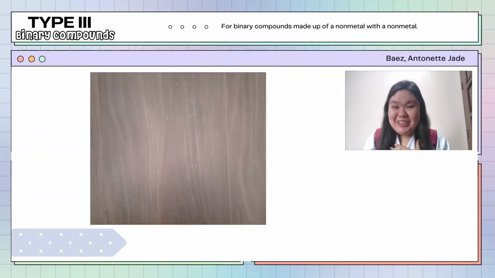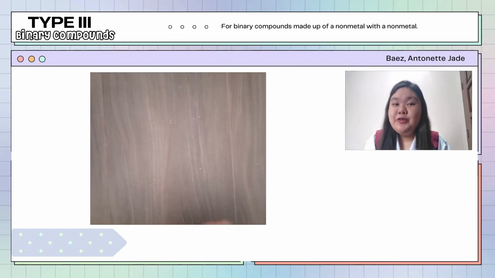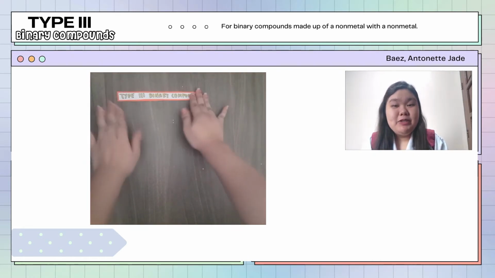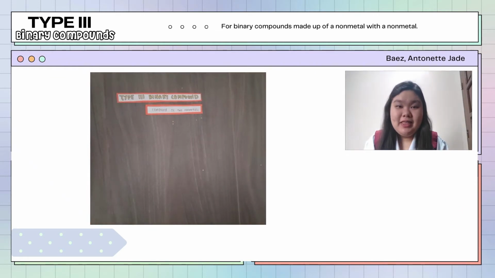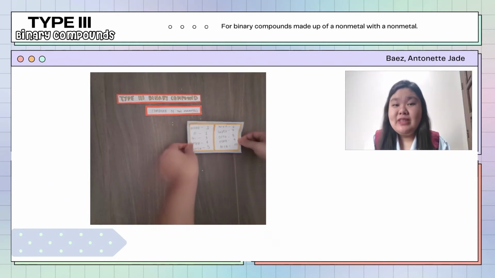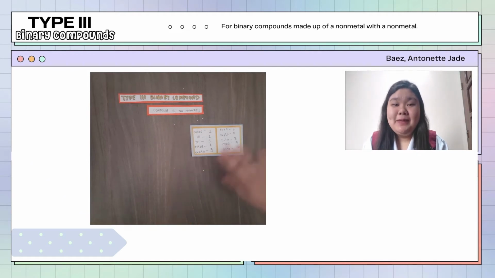Hi, I'm Antoinette Jade Baez and I am here to teach you on how to write and name type 3 binary compounds and polyatomic ions. So first, let's start on naming the type 3 binary compounds. This type of binary compound is composed of two nonmetals. I have here the table of prefixes that will serve as a guide in naming.